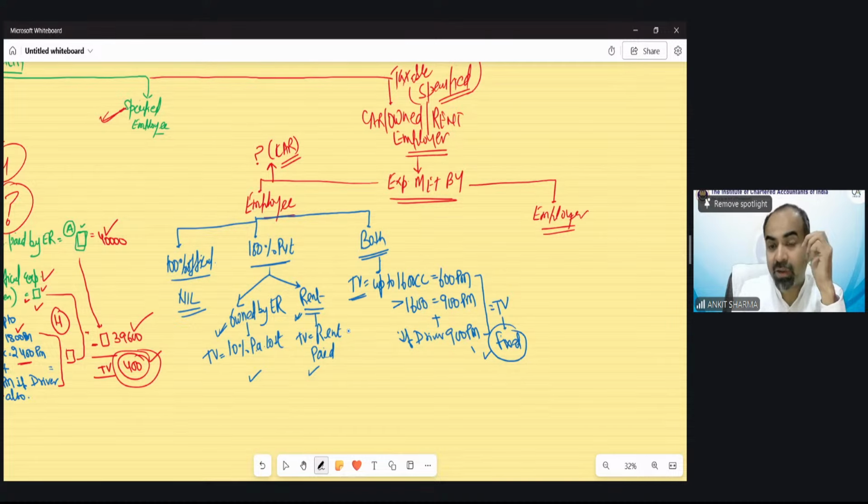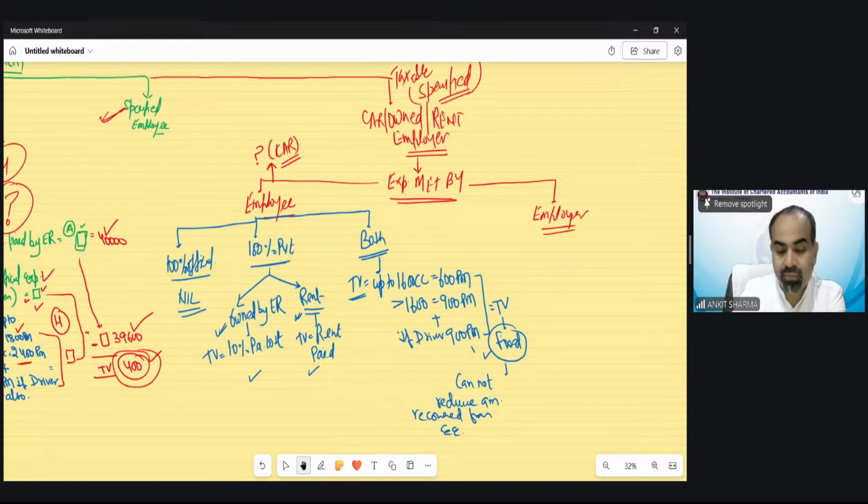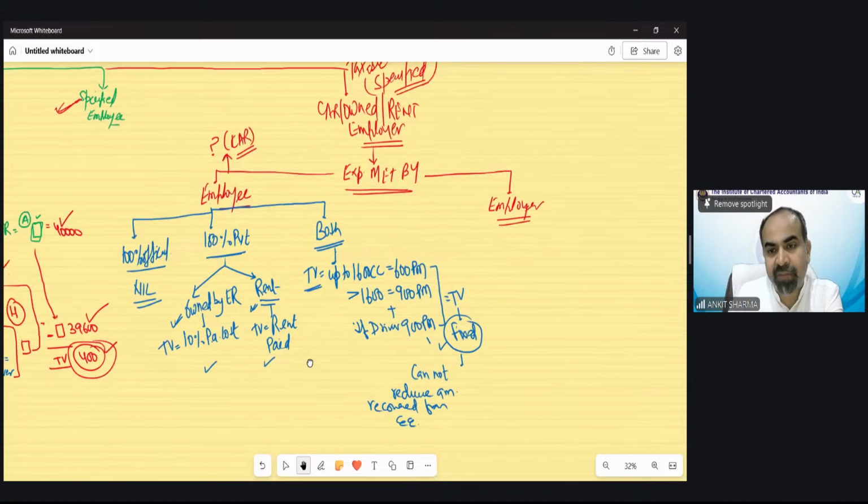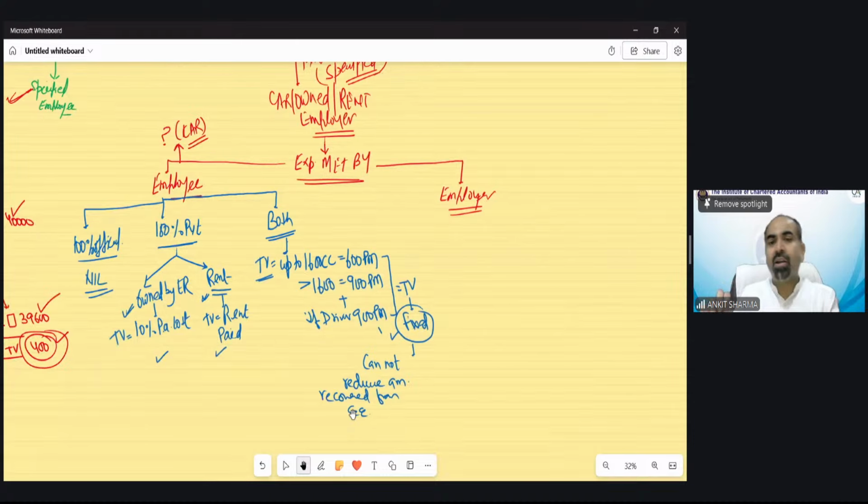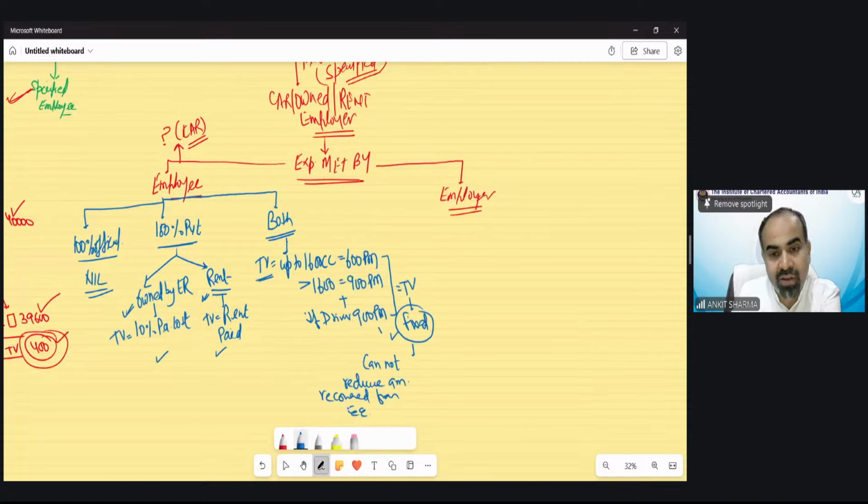But if the taxable value is a fixed value as per government norms, this is a fixed taxable value, and we cannot reduce anything. So fixed means the amount recovered from the employee cannot be reduced. There are very rare cases in which this happens. Whenever I write fixed somewhere, you cannot reduce anything recovered in respect of the perquisite.